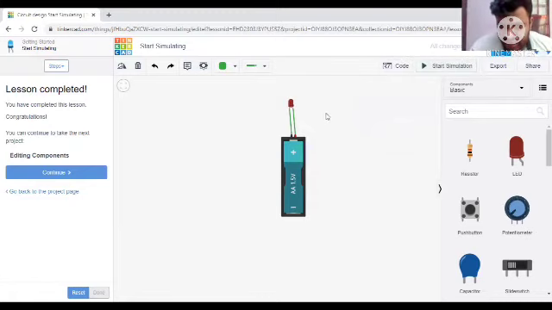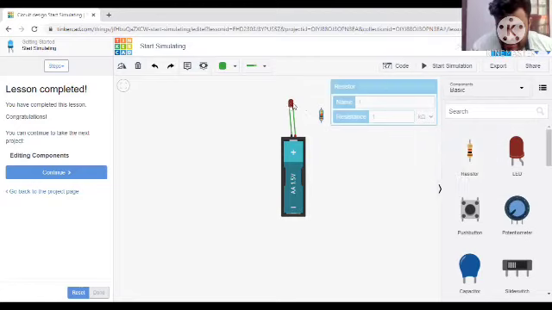Now for safety purposes, we are using a resistor. The purpose of a resistor is to limit or control the amount of current going into our LED, so that a large amount of current will not go into the LED. So for our safety, we are connecting a resistor here. I'll place it here.